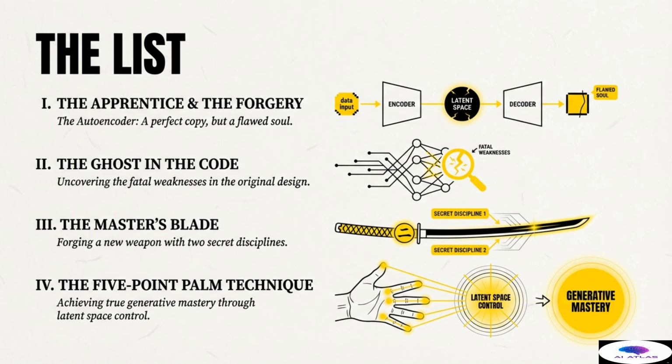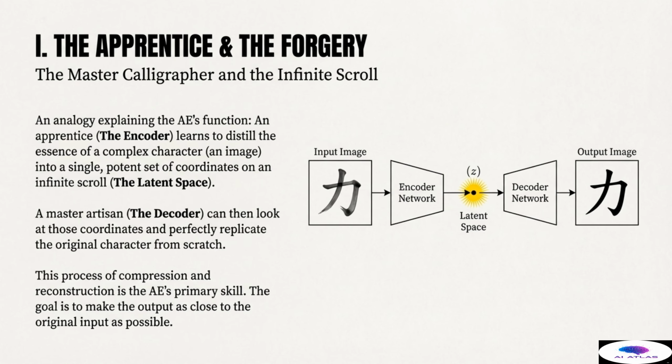Follow the flow in the diagrams as we proceed, from the simple encoder and decoder through the discovery of fatal weaknesses in the hidden layer to the adoption of secret disciplines, and finally, reaching the ultimate goal of generative control. This map guides our entire presentation. We begin with the standard autoencoder, the apprentice, and the forgery.